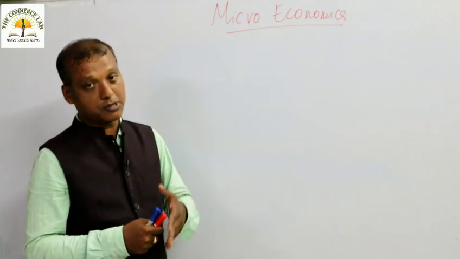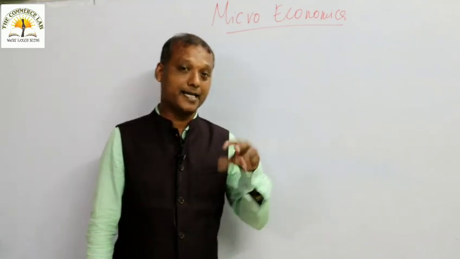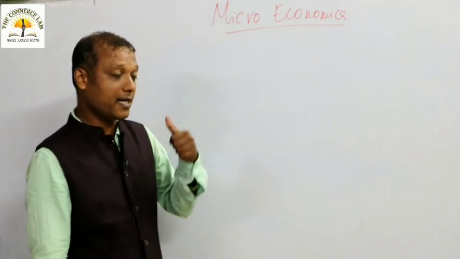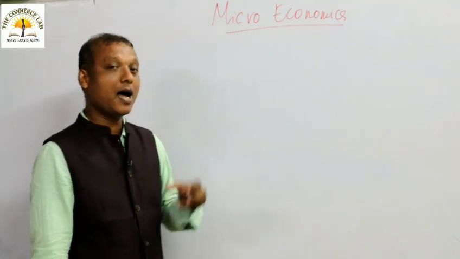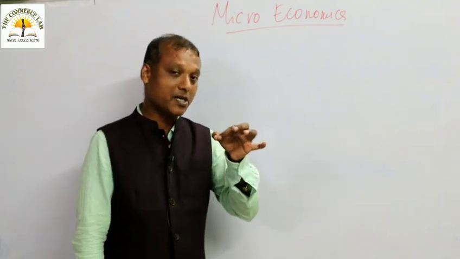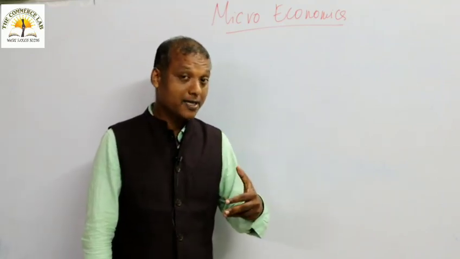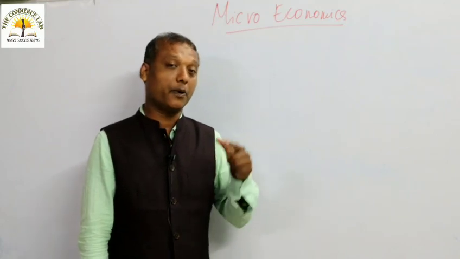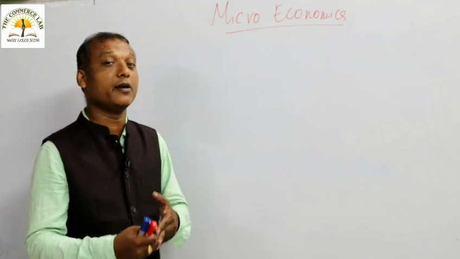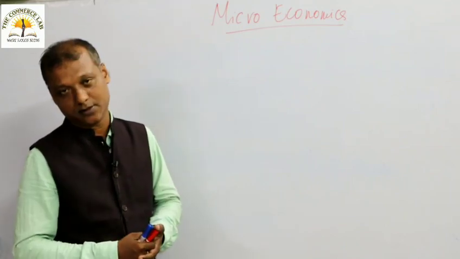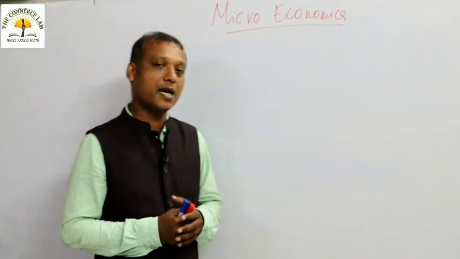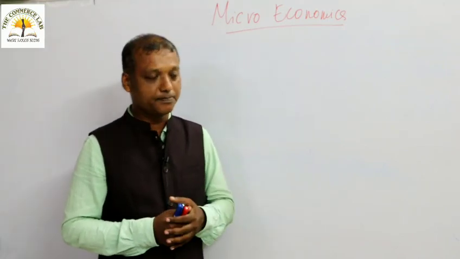After production, there is consumption. Consumption means destruction of utility. Consumption is the task of the consumer. It is the responsibility of the consumer to decide how to use a commodity. In the course of using a commodity, the satisfaction goes on declining. So whereas the job of a producer is to create utility, the job of a consumer is to destroy utility in the course of use. You understood it? I hope you understood what is production and what is consumption.